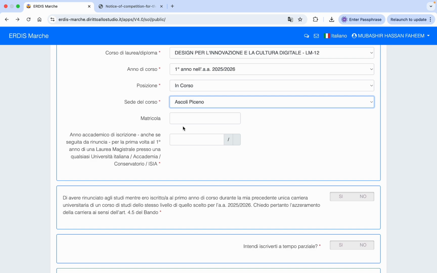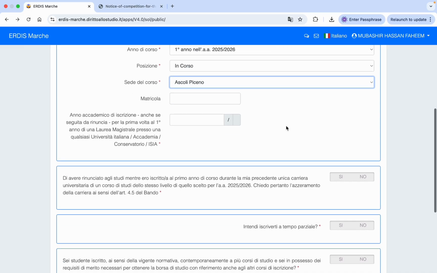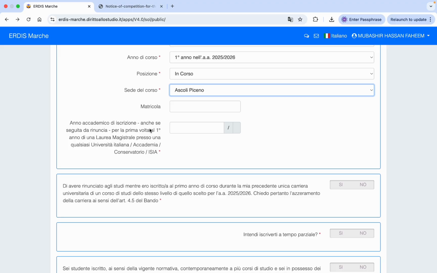Then if you are a second year or third year student, and if you already have a matricola number, which is a registration number, then you can enter it here. But first year students who are coming for the first time naturally will not have this number, so leave it blank. Here you need to write your academic year for which you are doing enrollment. So for this year it should be 2025-2026. Even if you have withdrawn from some other courses and are doing an enrollment here for the first time, then you need to select the year 2025-2026.